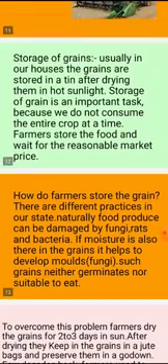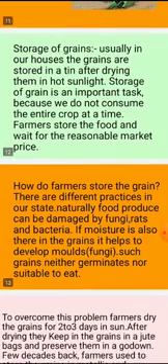We may observe that the grains are stored in a tin, and before that they are dried in sunlight.